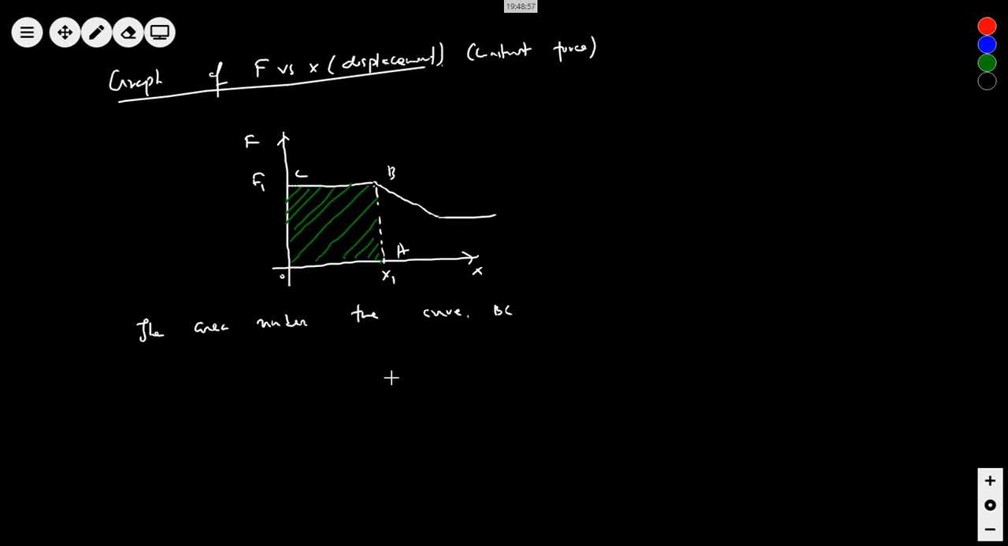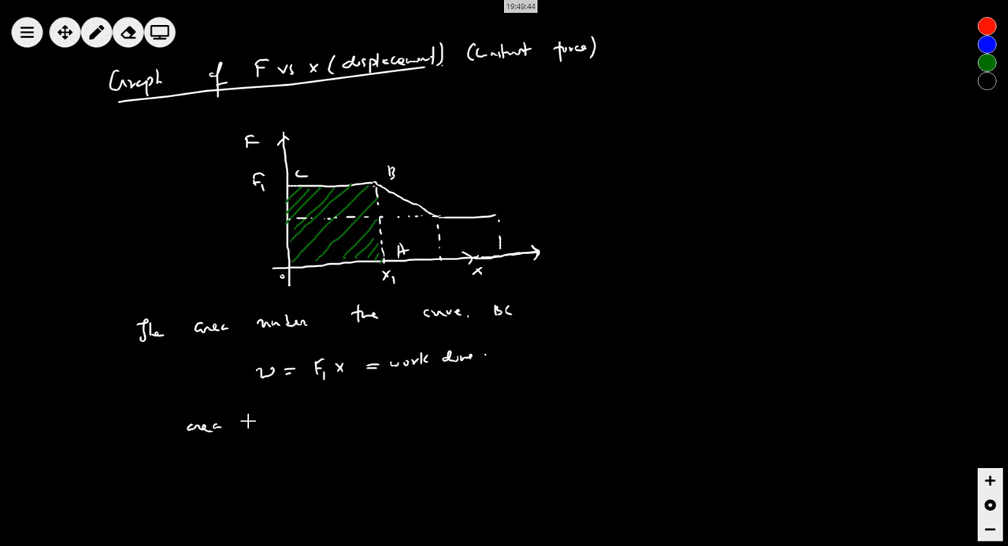Let us understand this motion. A constant force is applied to the block up to displacement x1. After that a retarding force is applied, because the force decreased. The magnitude of the force gradually falls up to this, then again the force becomes constant. If I ask you the total work done in this process, you just need to find the area under this curve. So area under the curve BC will be equal to F1 into X, which is nothing but work done.